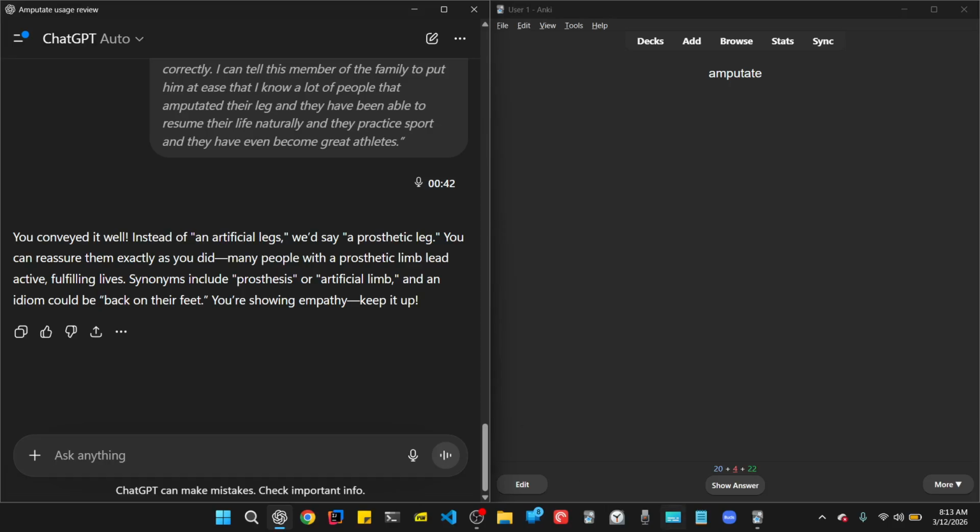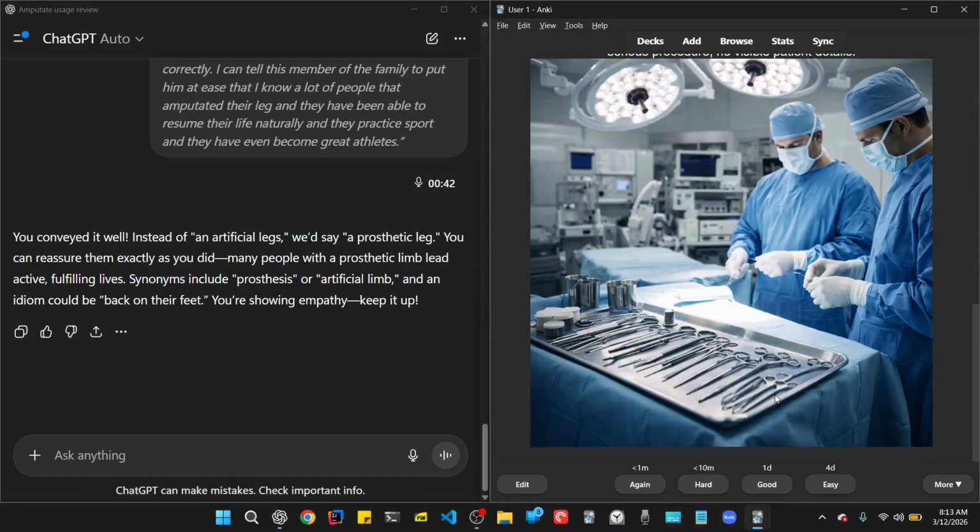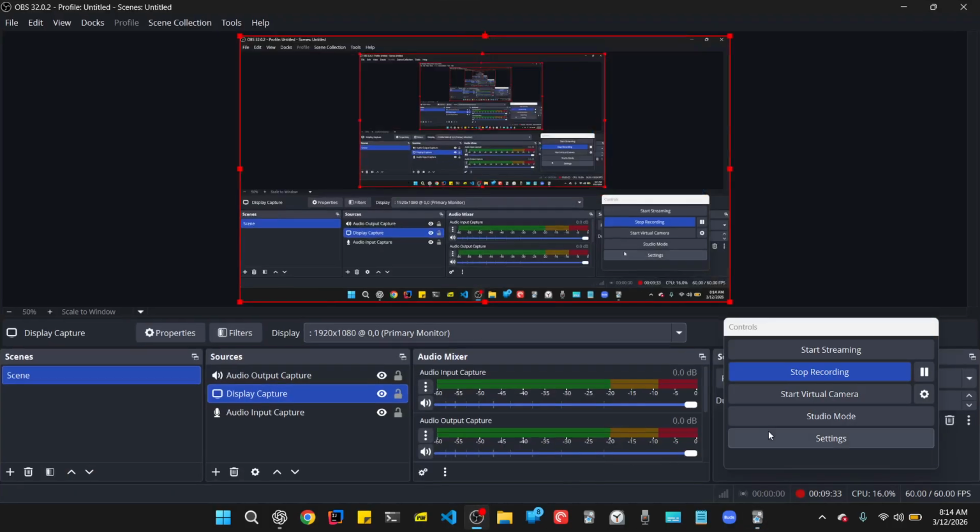So now we'll go through the Anki flashcard. Here is an image that depicts the word amputate. There are some surgeons preparing the tools for amputating a leg, and it is a sophisticated place. There are a lot of machines and other things, and I think the surgeons are now cleaning the instruments thoroughly with alcohol to make sure that they are clean and ready for the amputation. That's it, my friend. I will stop the video while reading the meaning and the sentences, and I'll get back to you.